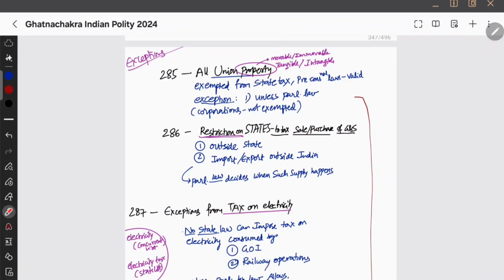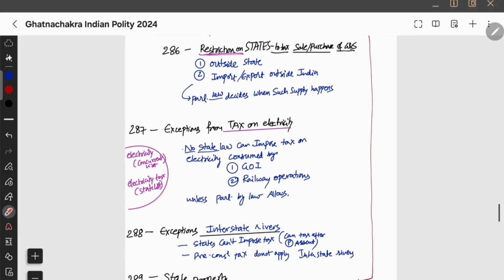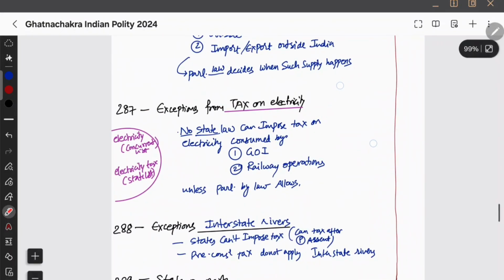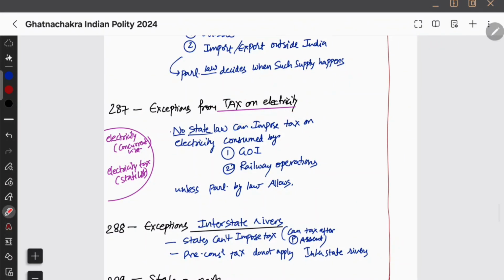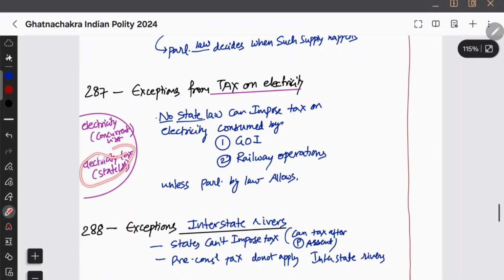So there are a lot of things where state cannot tax the center under Article 285, union property, and also on the sale and purchase of goods and services for the interstate and outside India. उसका सिर्फ Parliament ही कर सकती है. And then we have tax on electricity. So state cannot impose a tax on the center on electricity, because see, electricity tax, it's a state list, but electricity comes under the concurrent list.